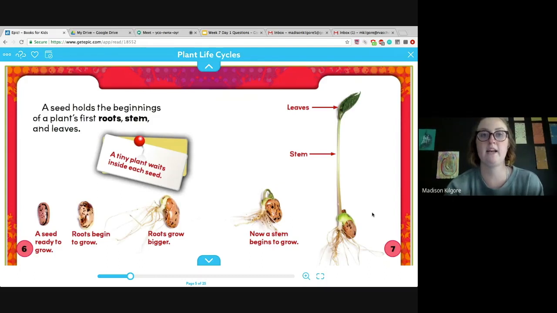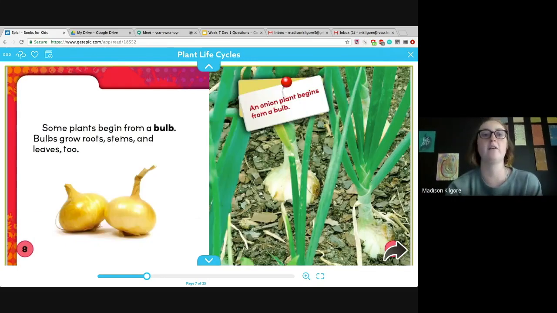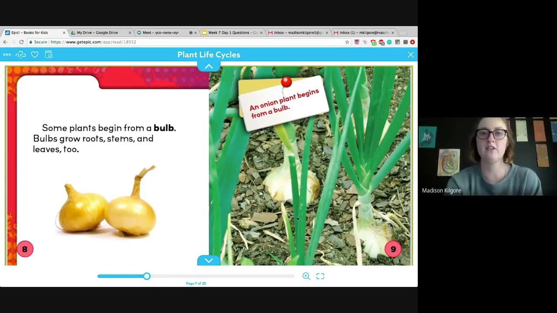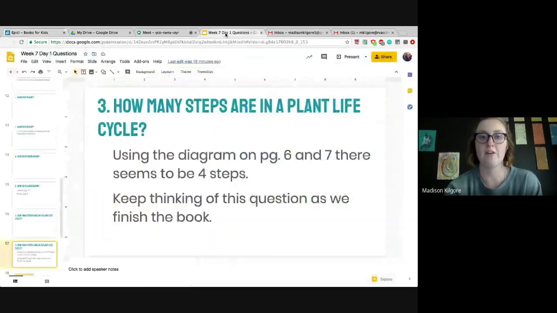So we'll keep reading about it to see if that is true, or I'm wondering if it depends on what type of plant it is, because we're not quite sure what plant, and I'm wondering if the life cycle steps are different for a plant that begins from a bulb. So I've got some new questions now. Once you start reading, you start to ask new questions, and you'll try to find new answers by continuing reading the text. So we'll continue the book tomorrow.